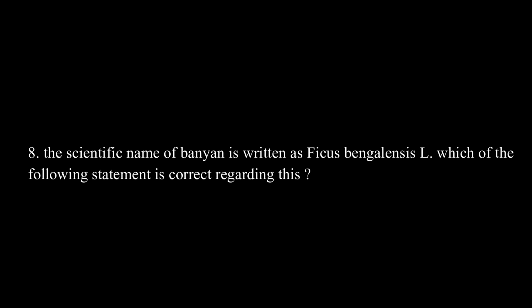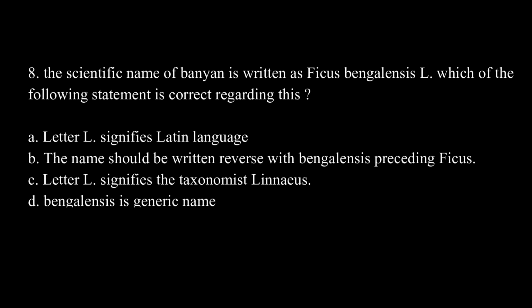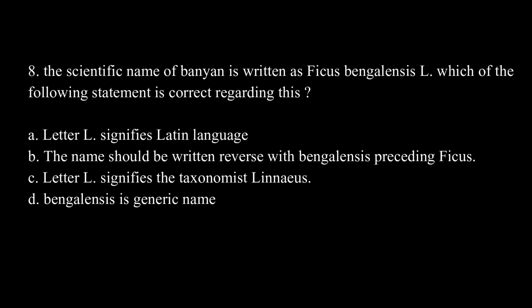The scientific name of banyan is written as Ficus bengalensis L. Which of the following statements is correct regarding this? Option A, letter A signifies Latin language. Option B, the name should be written in reverse with bengalensis preceding Ficus. Option C, letter L signifies the taxonomist Linnaeus. Option D, bengalensis is the generic name. The correct answer is option C, letter L signifies the taxonomist Linnaeus.